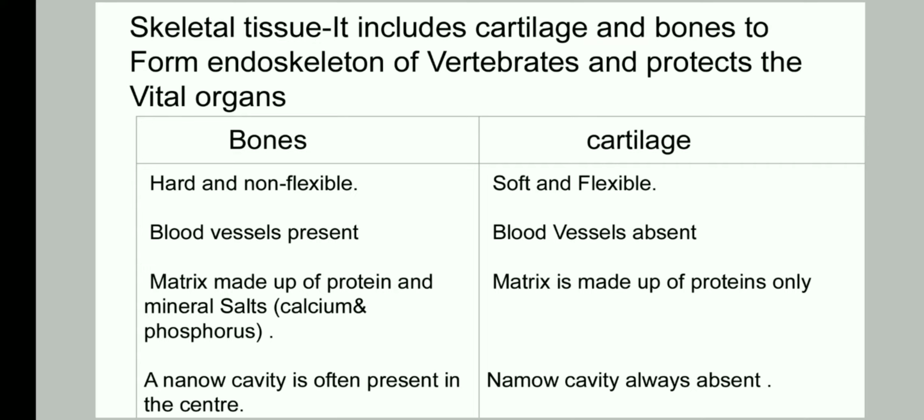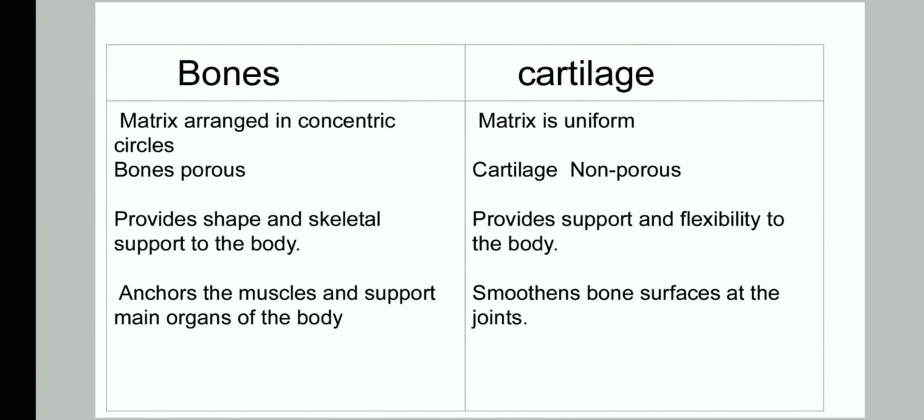Then in bones, a narrow cavity is often present in the center. At the center of the bone, sometimes a narrow cavity is present, in which bone marrow is also present. And cartilage does not have any cavity in it. Then some other differences are also there. Matrix is arranged in concentric circles in bones. Concentric circles means the circles which have a common center, and those types of circles are present in the bones, in which bone cells are fixed.